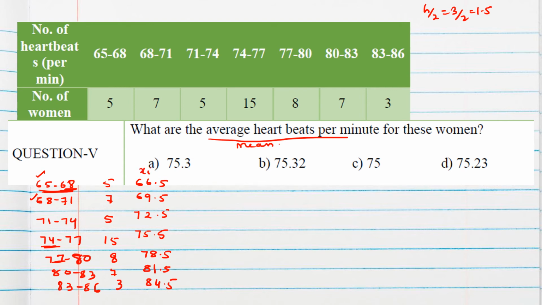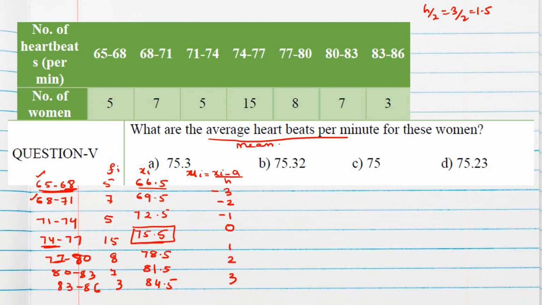Okay, so this is xi, this is fi. Now fi xi will be very large, so we'll use the step deviation method here. So we will find ui. ui will be xi minus a by h, where a is the assumed mean. Suppose 75.5 is the assumed mean. So 66.5 minus 75.5 divided by h gives minus 9 by 3, because 66.5 minus 75.5 is minus 9 and h is the class size, which is 3. So it will give minus 3, minus 2, minus 1, 0, 1, 2 and 3.